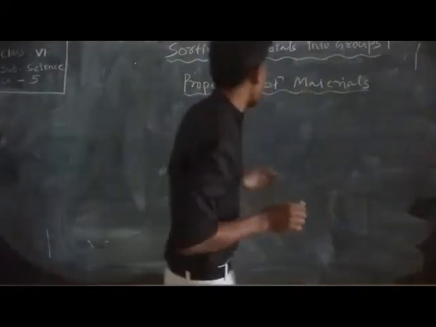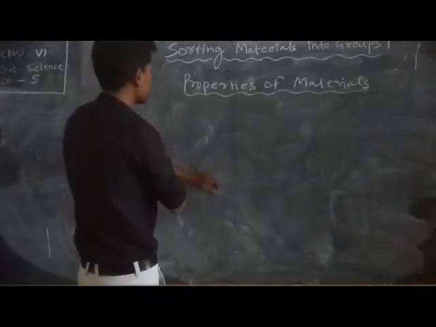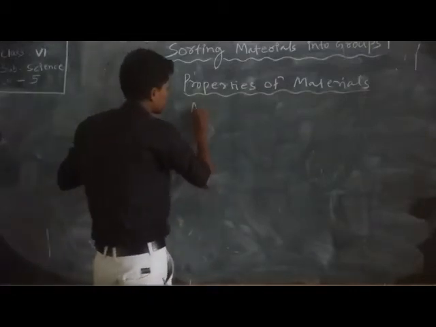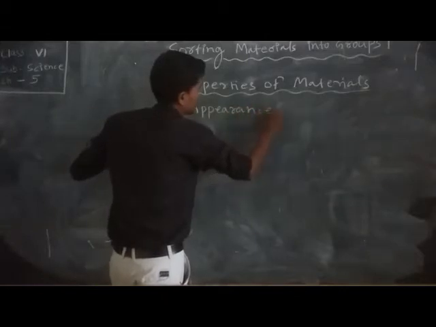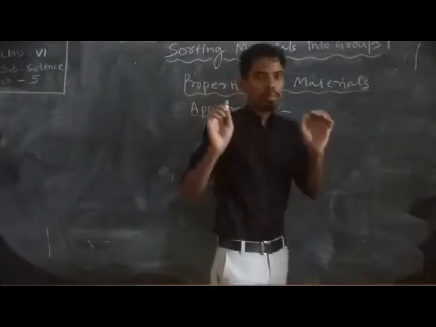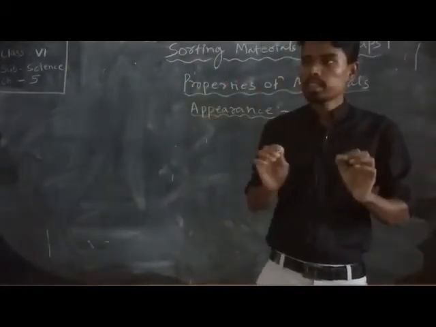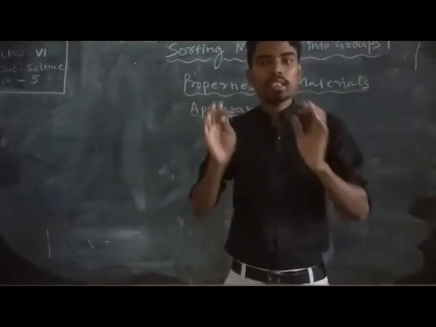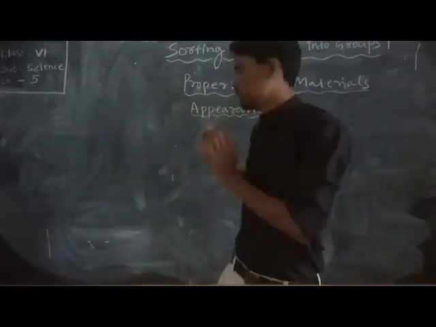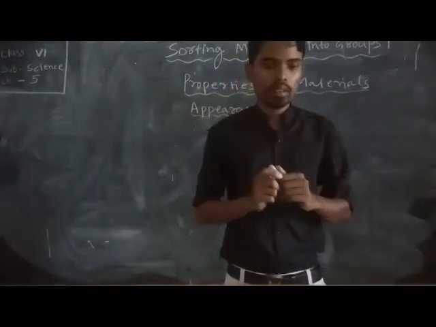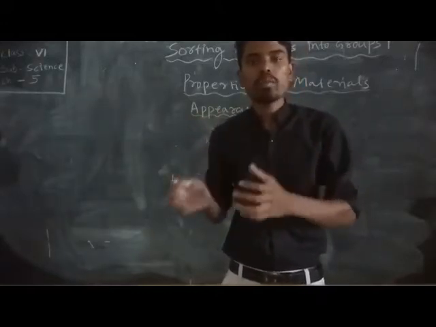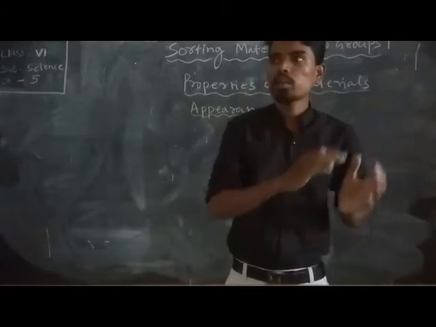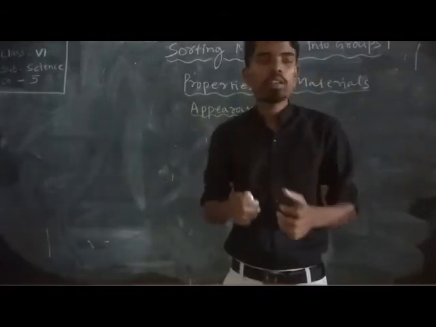First, appearance. Some materials, like hard substances, appear shiny, and some, for example paper and cotton, are dull.